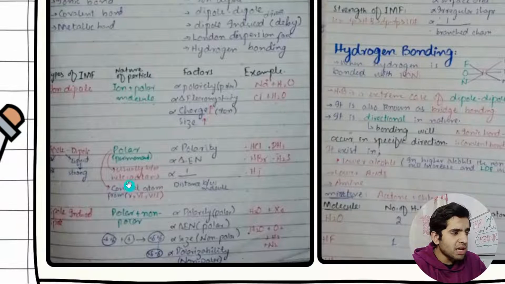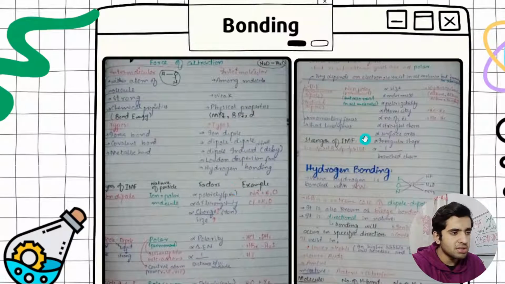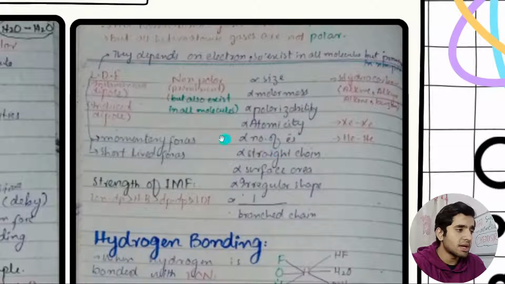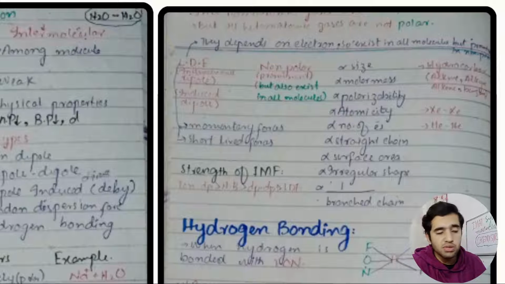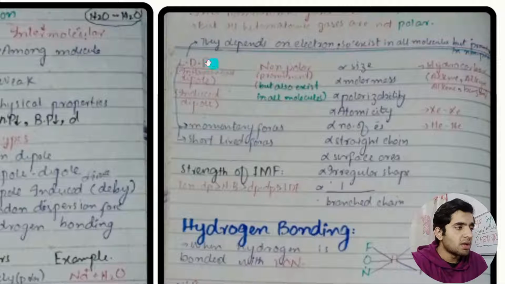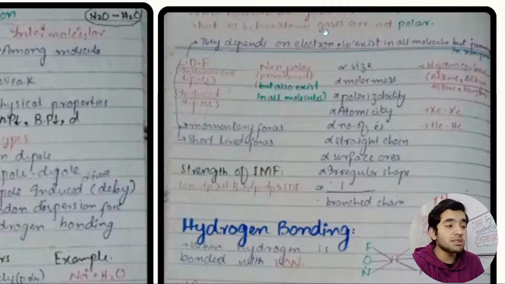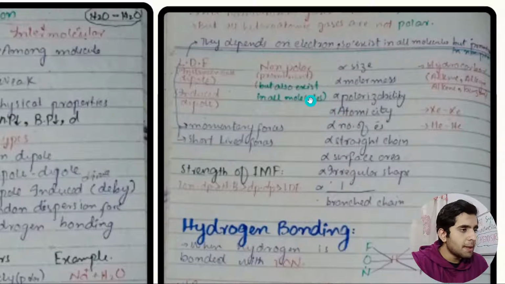These are the examples. I have explained each and everything: dipole and induced dipole. You can pause this screen and study here, or from the book that I shared, or from your high school book. Okay, that's all. Then we have London dispersion forces. Some very informative and very tricky points that I wrote here are given.